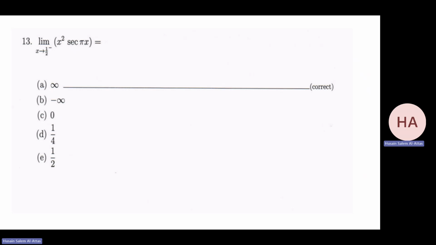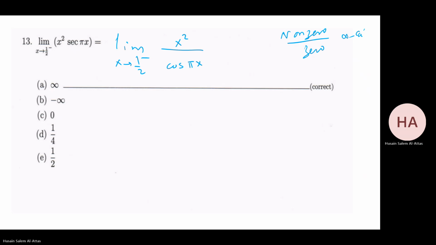Square secant of x. Yeah, you can do this. Change it into cosine. That will be cosine of x. Now, if I substitute, I have non-zero. What is cosine of pi over 2? That will be 0. Non-zero over 0. So it's the infinity category. I need to check the sign. Is it plus or minus?